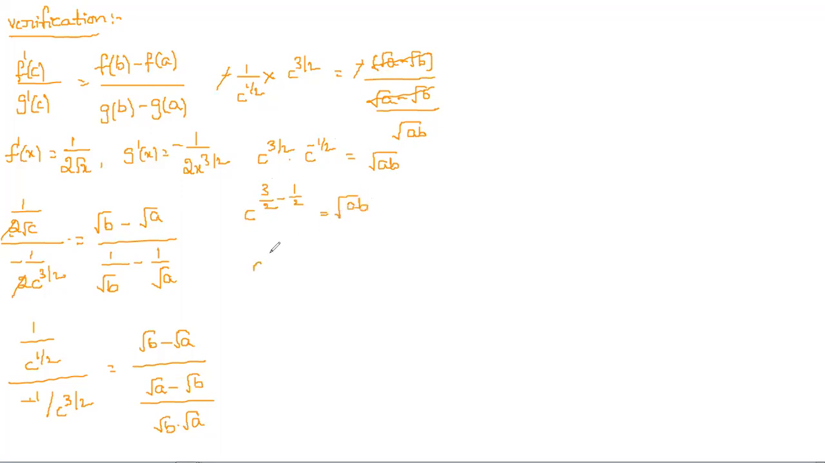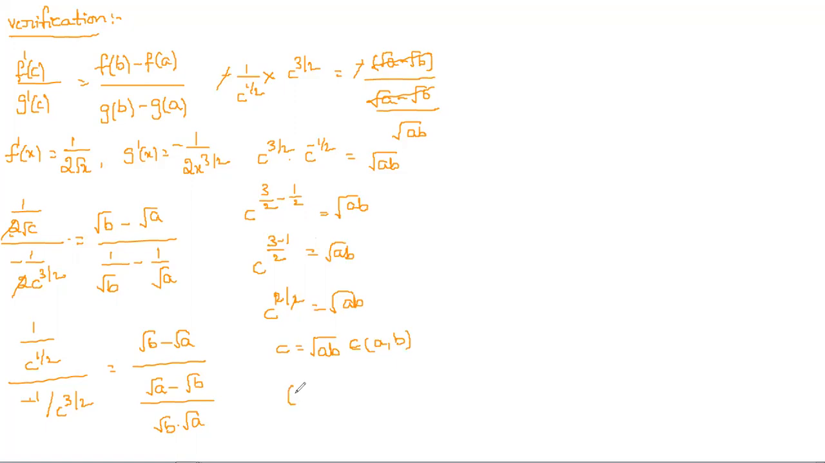So here it is, if you take LCM, 2 is the LCM, and 3 minus 1, so this is equal to root ab. So here it is having c power 3 minus 1, which is 2 by 2, equal to root ab. The 2s both cancel. So simply what we got is root ab. Does this belong to the open interval a comma b or not? Obviously. Why? Because you can take any values, a less than b.